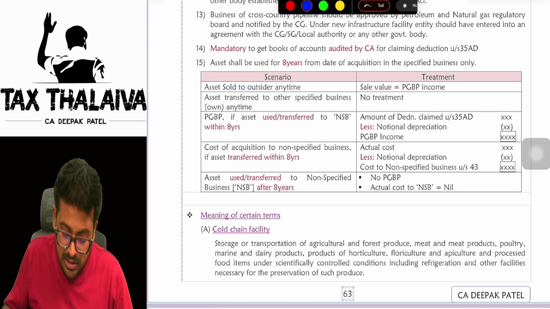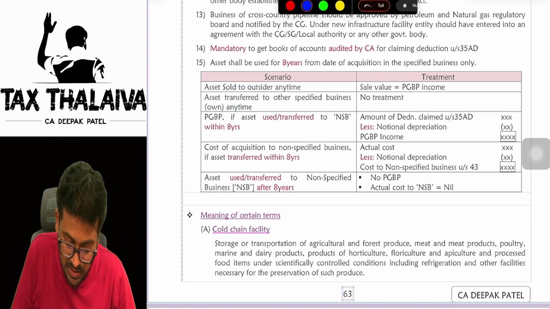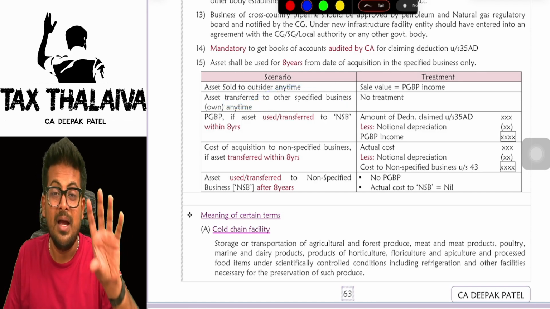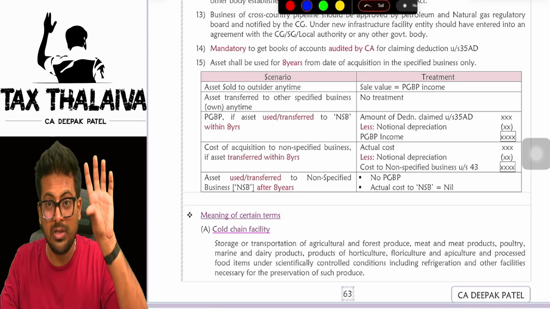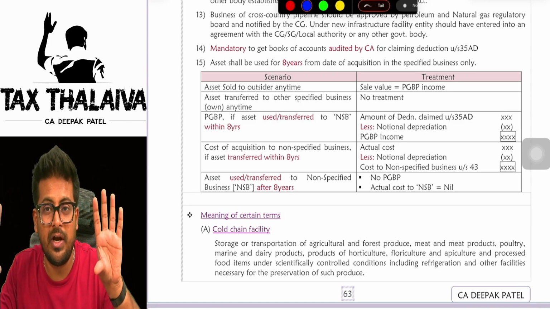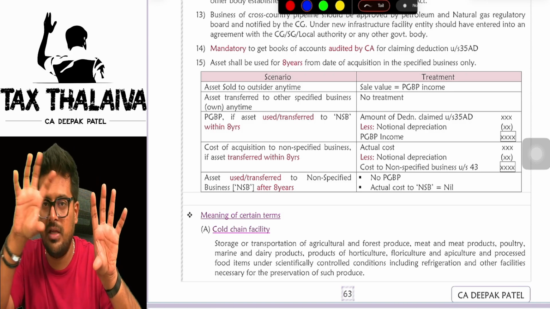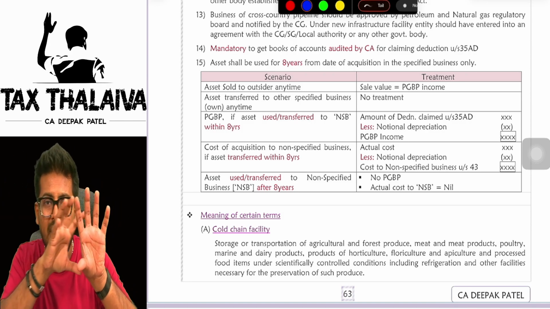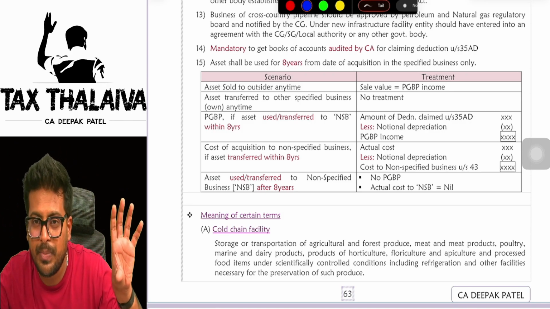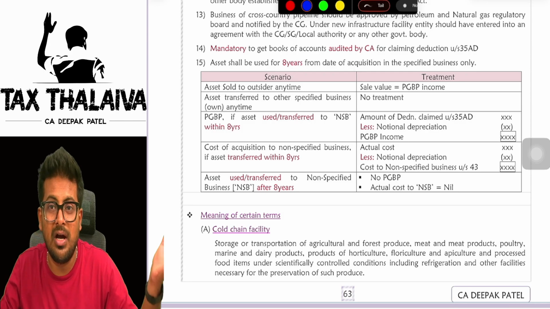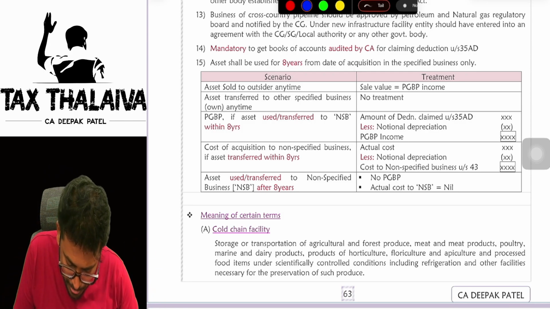Another transfer to other specified business. I'm sorry, this scenario is different. I got confused, my bad. I have a five-star hotel. I have a hospital with more than 100 beds. Both are specified business, no. From this specified business, I am transferring the asset to another specified business. Then there is no treatment because the asset is still used in a specified business only.